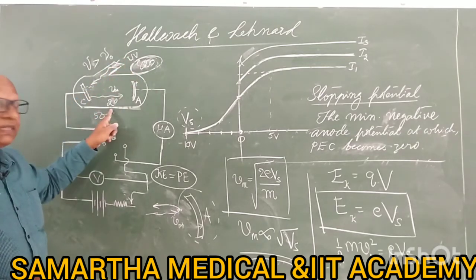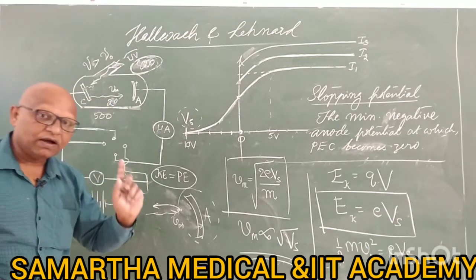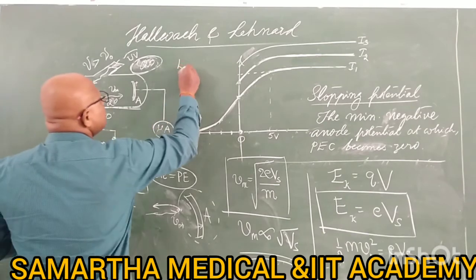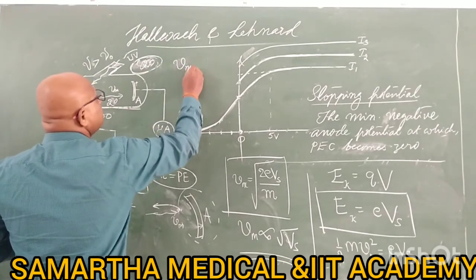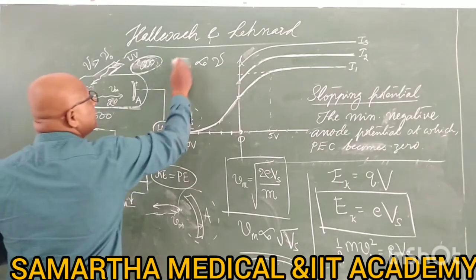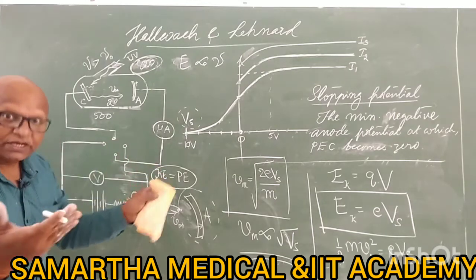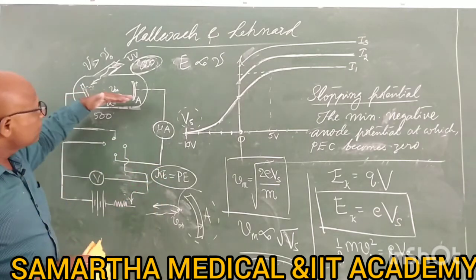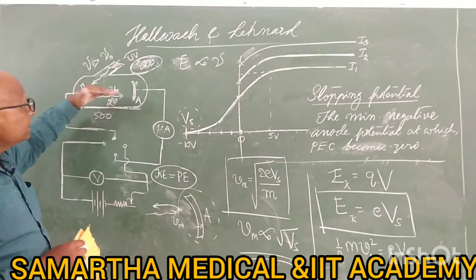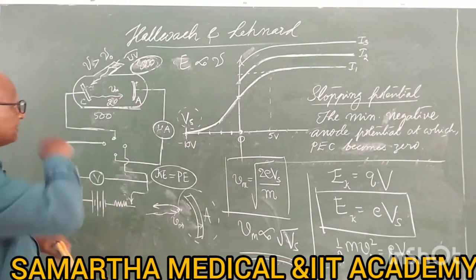The energy, the velocity, is directly associated with frequency. Earlier we saw it already, because the velocity Vm is directly proportional to the frequency. The kinetic energy of electrons is directly proportional to the frequency. That is the observation we made, because more energetic electrons are released not from the intensity, but because of the frequency.